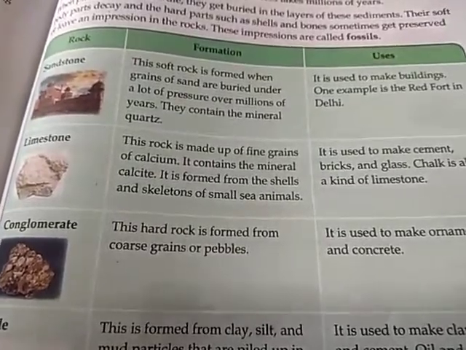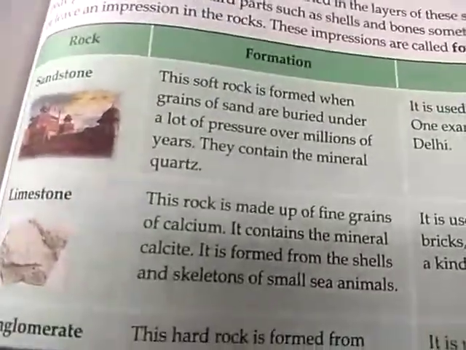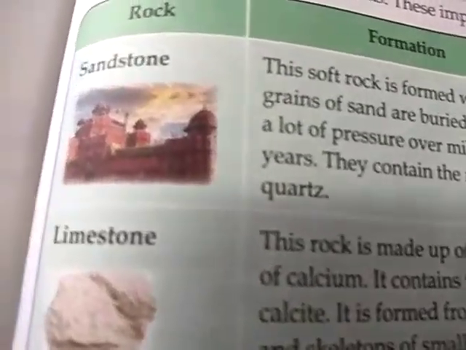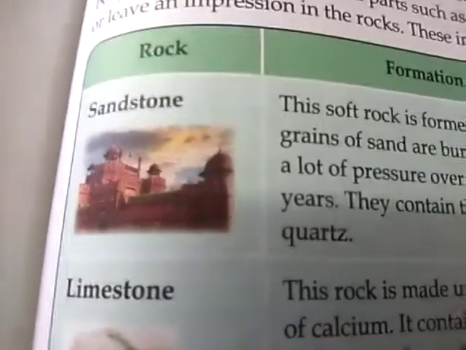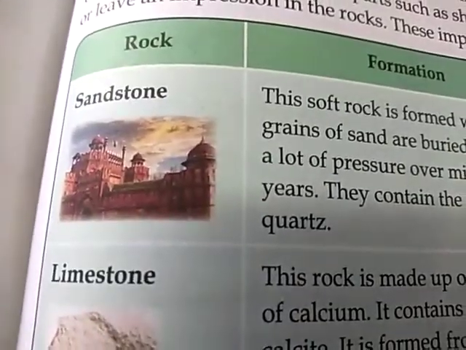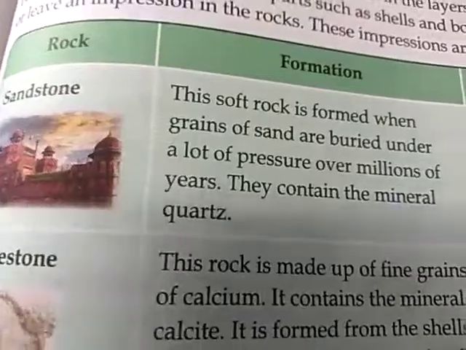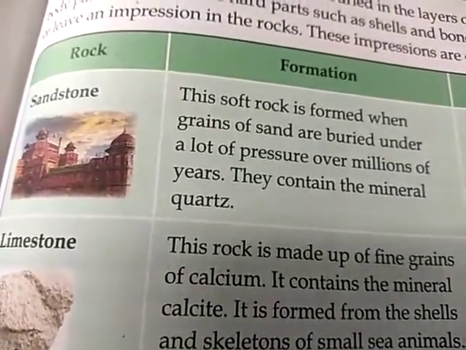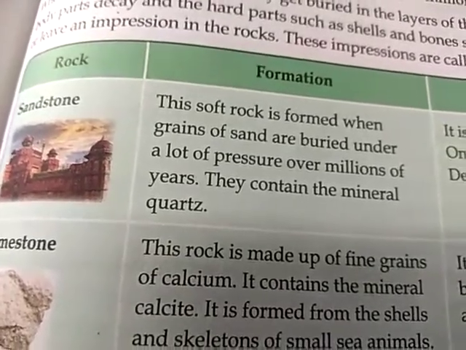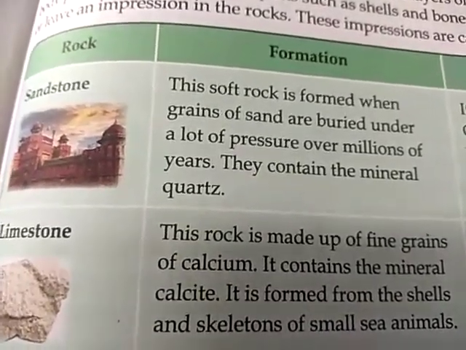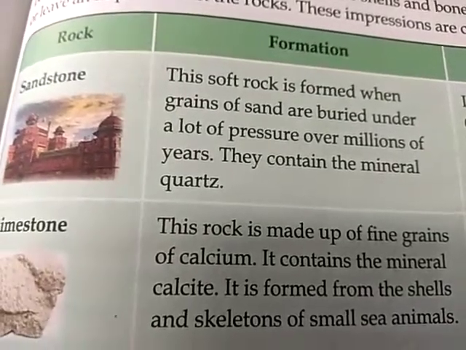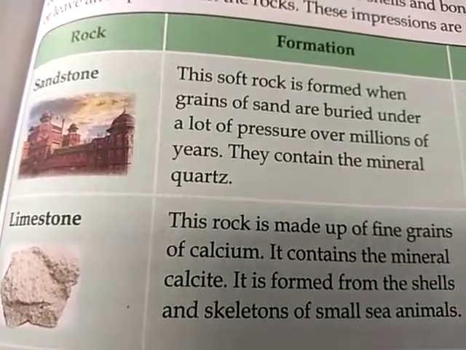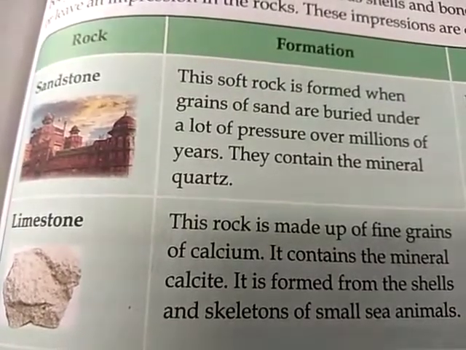The first one is sandstone. As I showed you before, you can see here the picture of the Red Fort. Now the Red Fort is constructed with sandstone. This is a soft rock formed when grains of sand are buried under a lot of pressure over millions of years. They contain the mineral quartz. Because of the quartz mineral, the sandstone has that color. What are their uses? It is used to make buildings. One example is the Red Fort in Delhi.